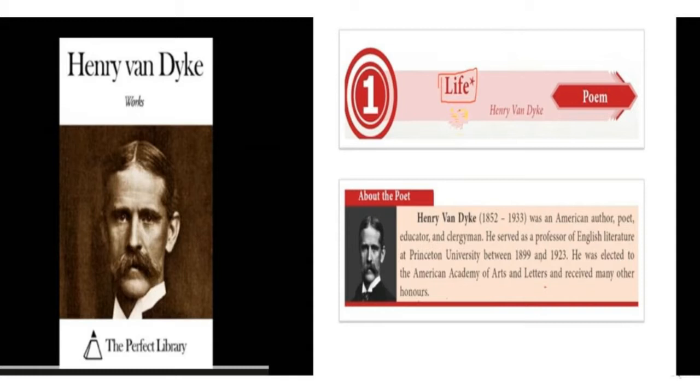He was born in 1852. He was an American author. He is a poet, an educator and a clergyman. Clergyman is nothing but like a father, a priest. He also served as a professor of English literature at Princeton University, where he worked between 1899 and 1923. He was also elected to the American Academy of Arts and Letters, and he received many honors and other awards. So this is about the author of this poem.